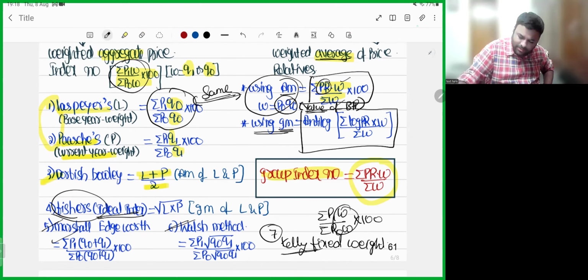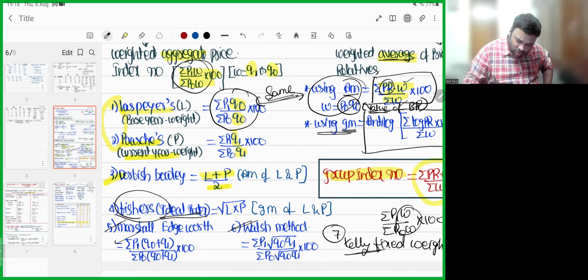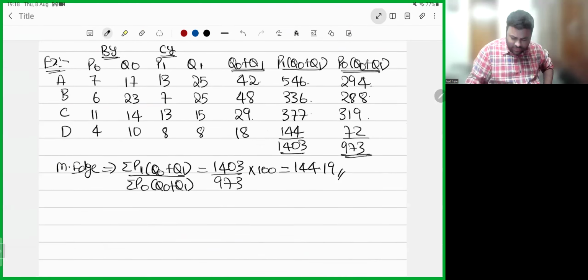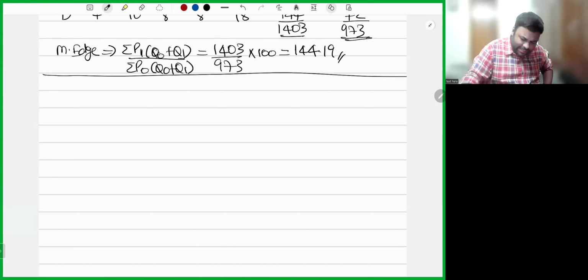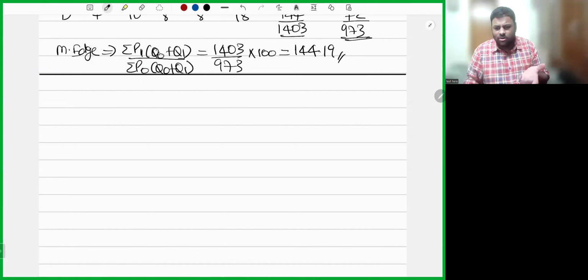Let us see one example. See, you need not remember all these formulas. Once you read it two or three times, you will easily remember. Once you remember Laspeyres and Paasche, there is nothing to remember in Dorbish-Bowley and Fisher's. After that, there is nothing to remember in Marshall. Only thing you need to remember is group index number and general index number. Only in these two places students get confused, and nowhere else.